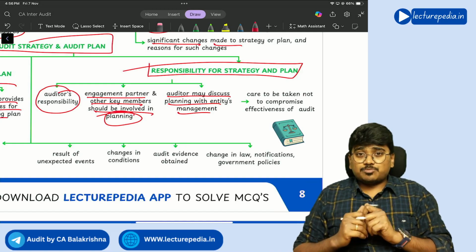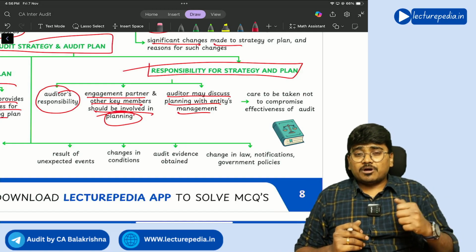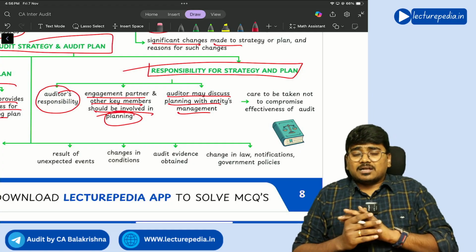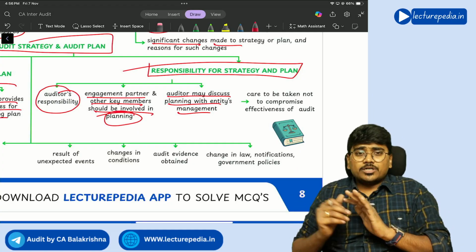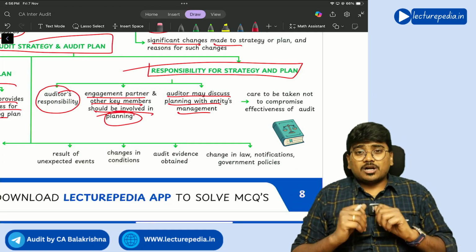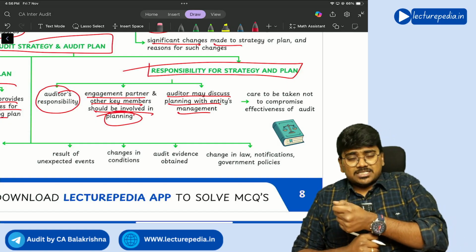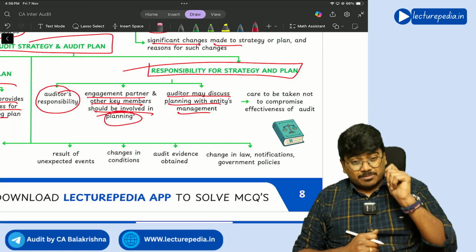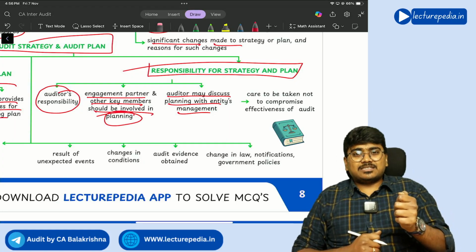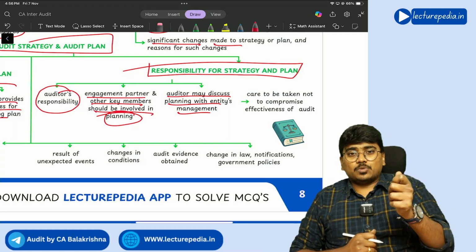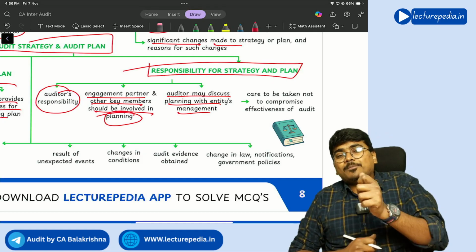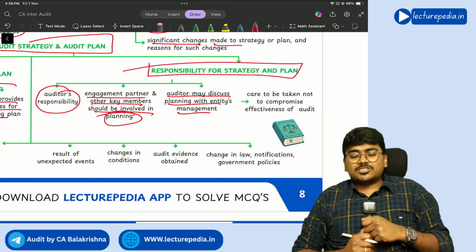Correct? There is this possibility, if prior to performing the procedure itself, the auditor tells the entity that I am going to audit this area. So the auditor has to communicate about his plan and strategy, but he has to take care that the objective of the audit will not be compromised because of such communication.